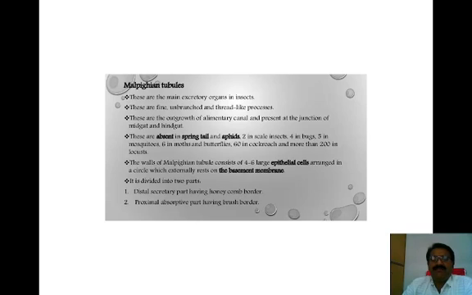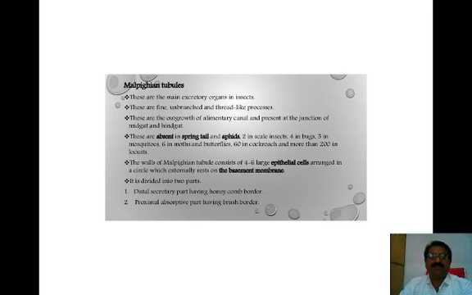The wall of the Malpighian tubules consists of 4 to 6 large epithelial cells, a specialized type of epithelial cell present in the Malpighian tubules. They are arranged in a circle which externally rests on the basement membrane.